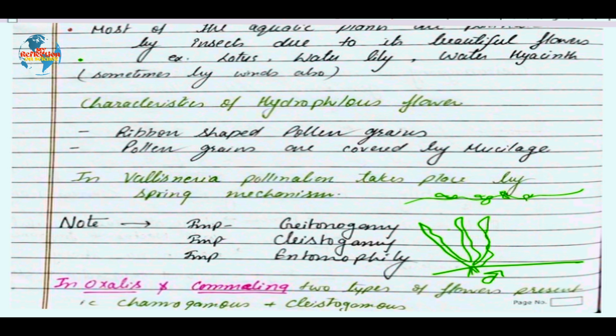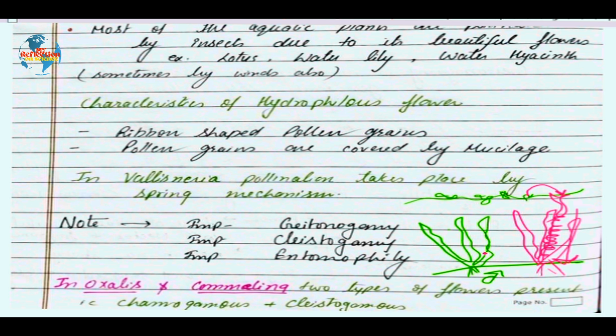Similarly, we have the female flower, which has a spring-like style. This spring-like style opens up and reaches the stigma, where the anthers of the male flowers pollinate the female flower. After pollination, the spring-like style comes down and settles where seed set takes place. So in this dioecious plant, Vallisneria, water pollination, or hydrophily, takes place.